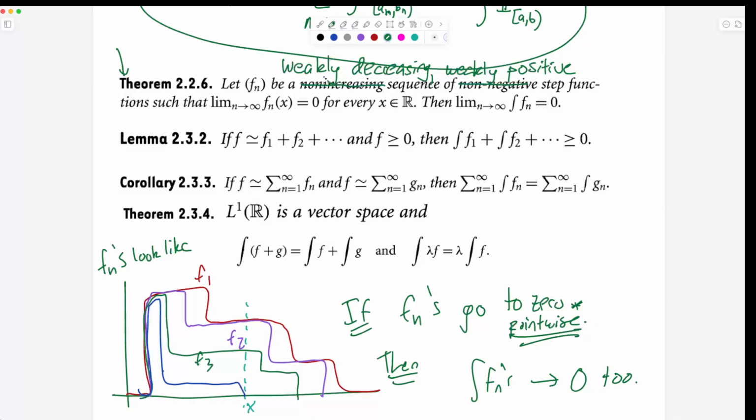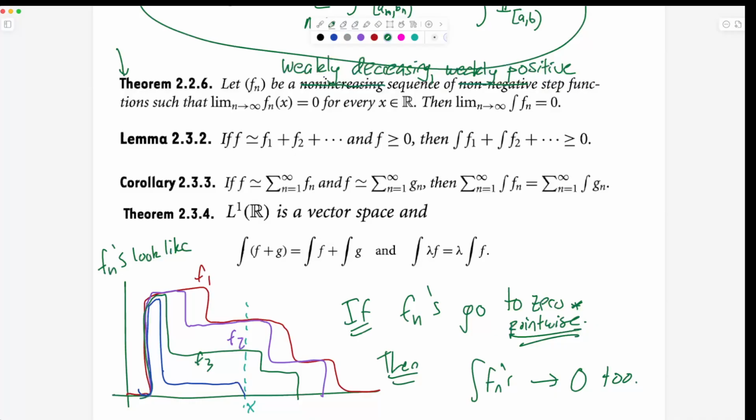This is a little bit like problem 1 on Tuesday, where we had the interval from 1 over 2 to the n to 1 over 2 to the n plus 1, and you stack on more and more of these, so the height is always 1, and they kind of slide over to cover everything. That can happen here. So that's why I was trying to draw the bad thing that can happen, which is that there's no global bound on the functions. You can't say the functions are going to 0 in height, in norm, but you can say they're going to 0 pointwise. That's what I wanted to include in my picture.